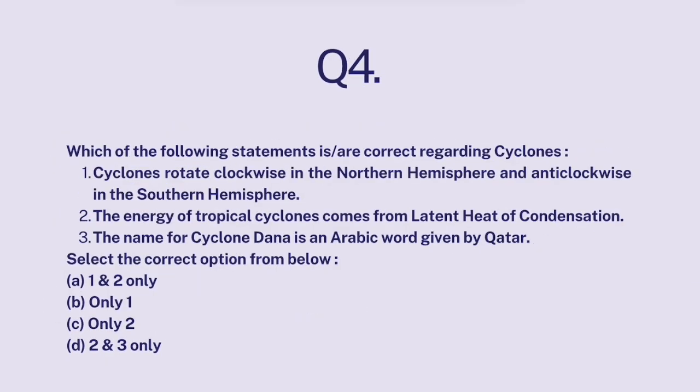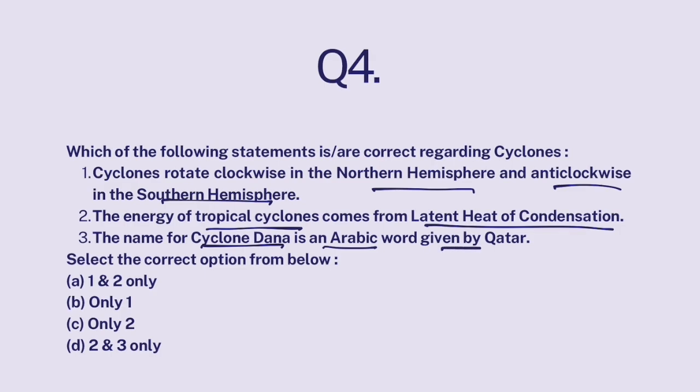And last, which of the following statements is/are correct regarding cyclones? Cyclones rotate clockwise in the northern hemisphere and anti-clockwise in the southern hemisphere. The energy of a tropical cyclone comes from latent heat of condensation. The name for cyclone Dana is an Arabic word given by Qatar. Now, cyclones rotate anti-clockwise in the north and clockwise in the south. So this part is false.